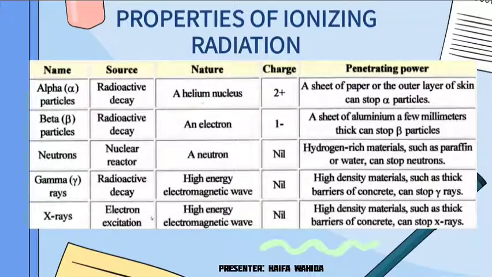Then, gamma rays and X-rays. They are electromagnetic waves, which are photons. Gamma rays and X-rays have low ionization density or high penetrating power. Last, the neutron beams are made of neutrons and they are uncharged particles. Neutron beams have high penetrating power.